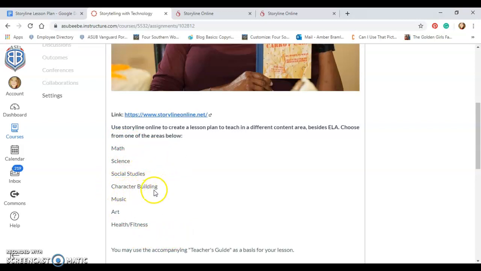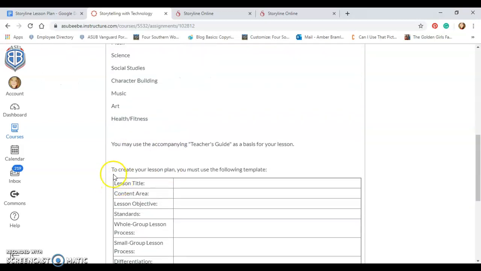I am choosing character building, which is super important in school right now. It has always been important, but right now character building is something that people are doing everywhere. So this is an important book or an important topic for classes everywhere. So I'm going to choose character building. Now, I'm going to use the teacher's guide, which I'll show you in just a minute.